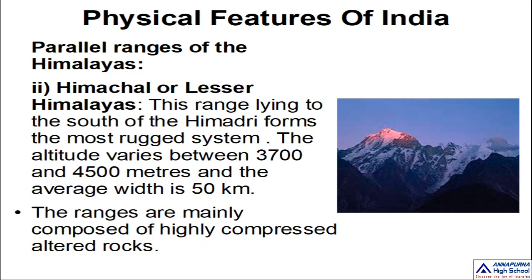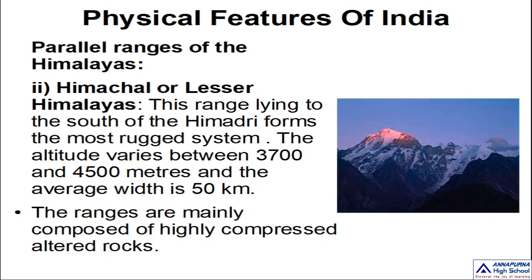The parallel ranges of the Himalayas. Under the heading of the physical features of India, in the last video, we discussed Himadri, the first parallel range of the Himalayas, which is also called the Greater Himalayas. Listen, my dear children, there are three important parallel ranges in the Himalayas.